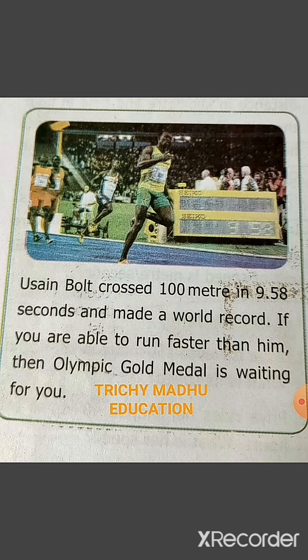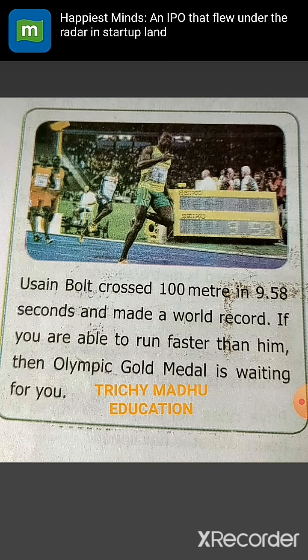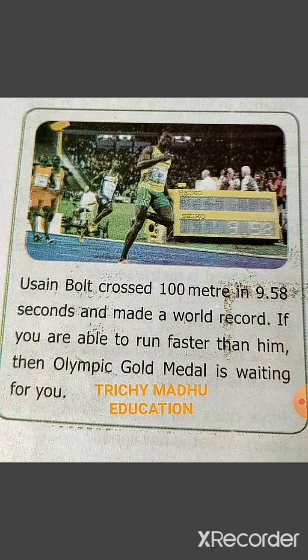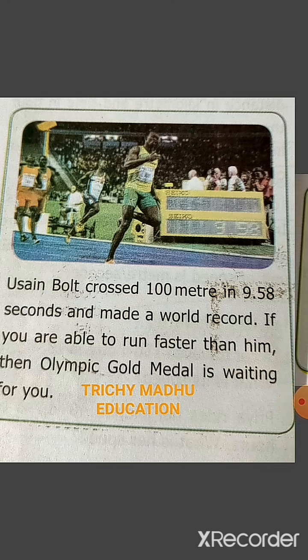Usain Bolt crossed 100 meters in 9.58 seconds and made a world record. If you are able to run faster than him, then an Olympic gold medal is waiting for you. So the speed of Usain Bolt is 9.5 seconds. He crossed 100 meters in 9.5 seconds. He made the world record. These are all the important points shown in our 6th standard Samacheer book.